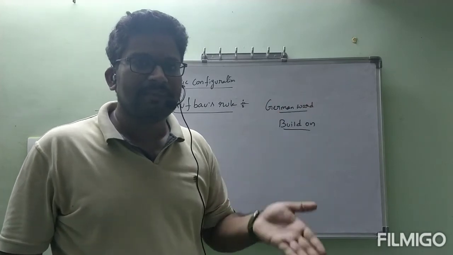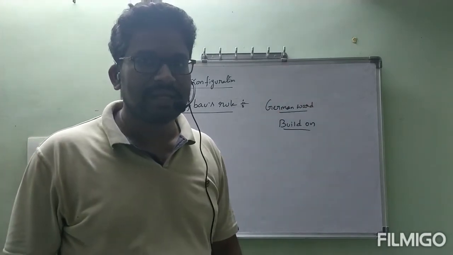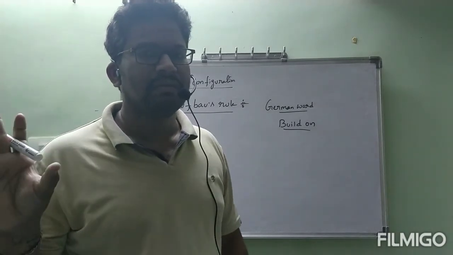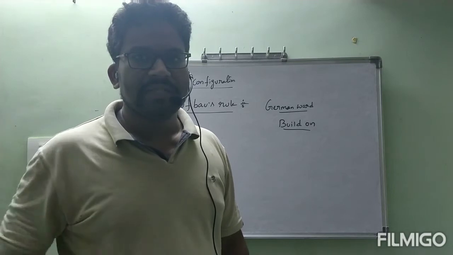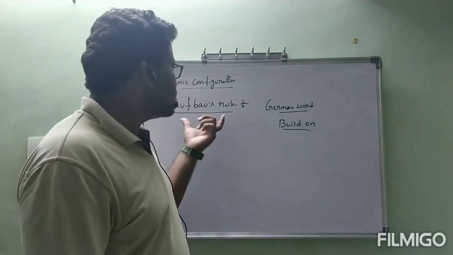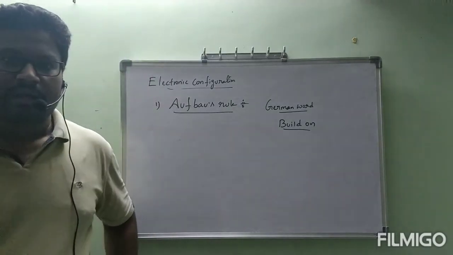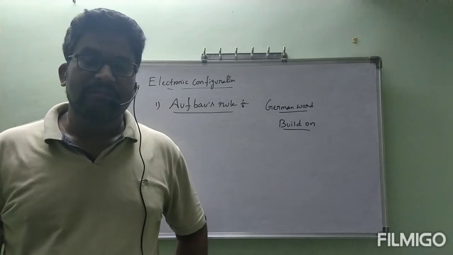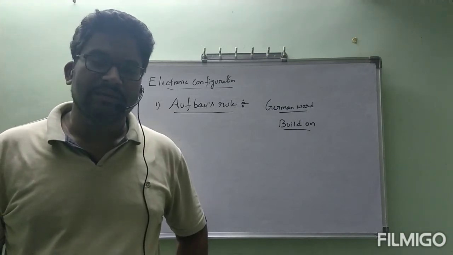Sir, in what way can we remember the higher energy levels and lower energy levels? No problem at all. You can easily write the electronic configuration. In that way, I will teach you. But you have to understand what this Aufbau rule is. According to it, electrons will enter the lower energy subshell first.